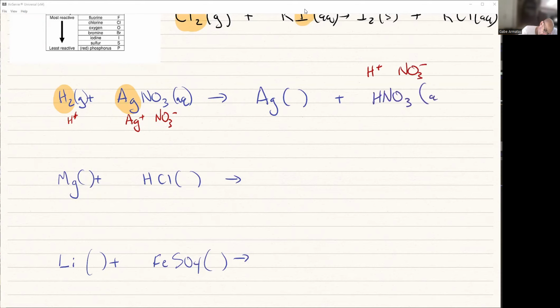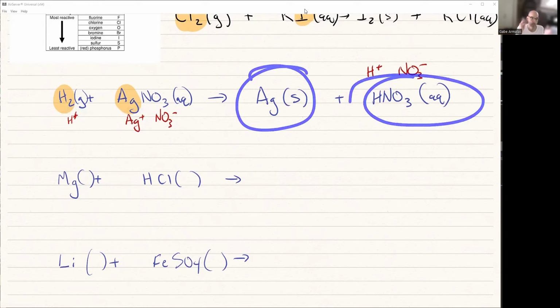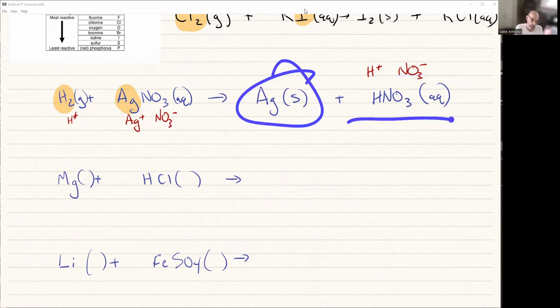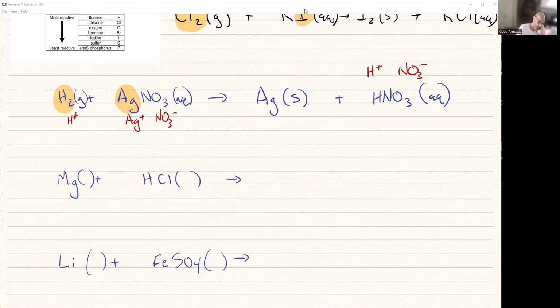And what I know about nitrates is they're always aqueous. What do I know about silver in its elemental state? It should be a solid. And that's it. We are done. That's all you needed to do. Hydrogen and silver are going to switch spots. And so we've got silver solid, silver elemental, and nitrate, HNO3, as an aqueous species. Okay, good. So that's it. That's the problem solved. We have done it.